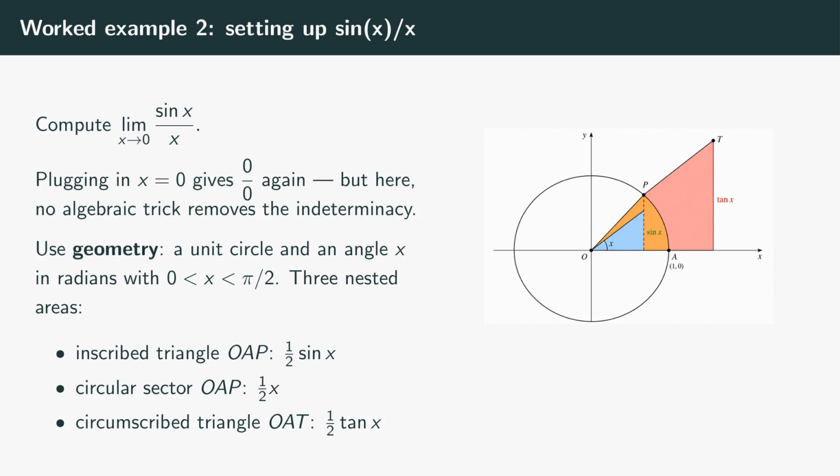The third is a larger triangle, same base from the origin out to 1, but the far vertex now sits where the ray from the origin through P meets the tangent line to the circle at the point 1, the vertical line x equals 1, at height tangent of x. Base 1, height tangent of x. So the area is 1/2 tangent of x.